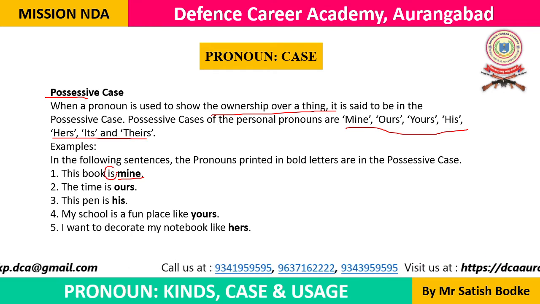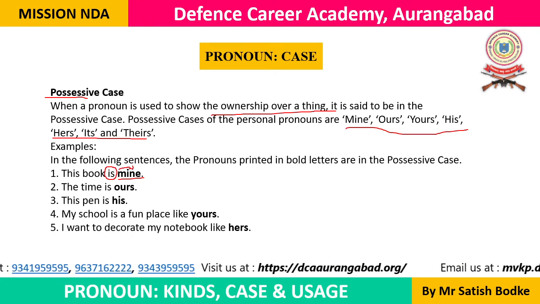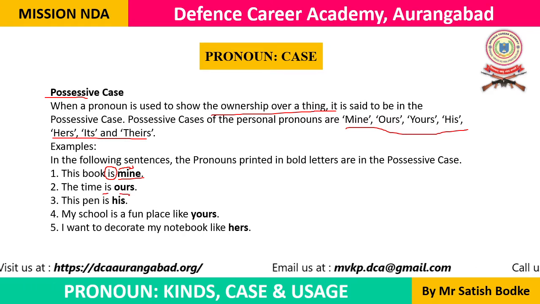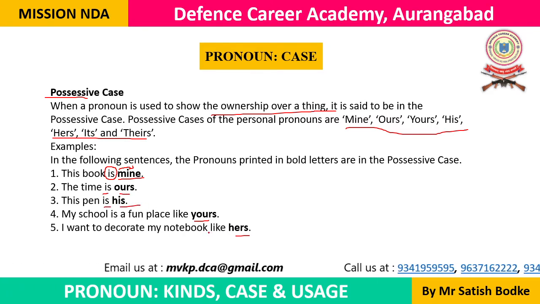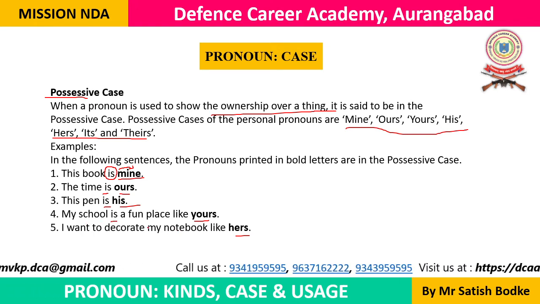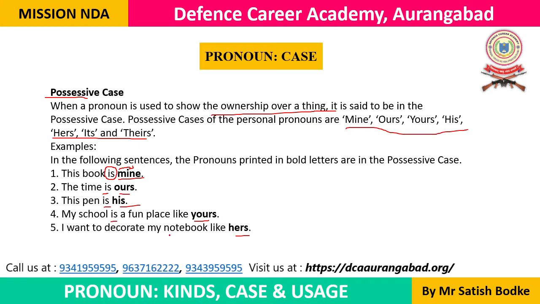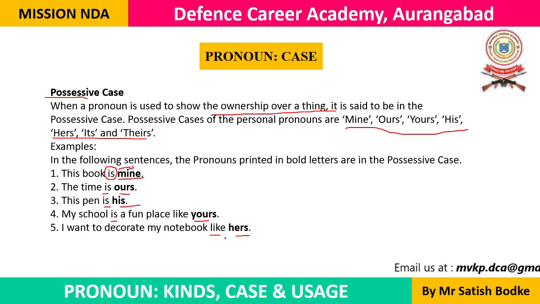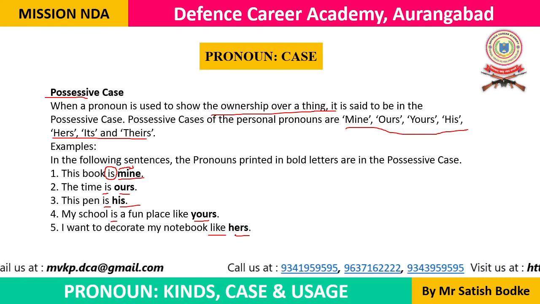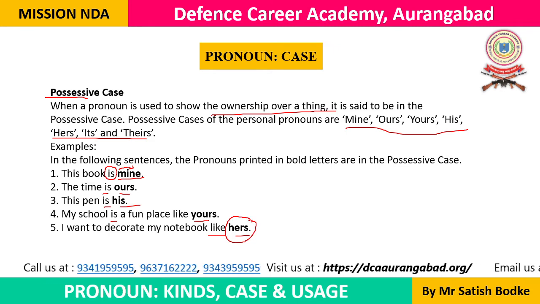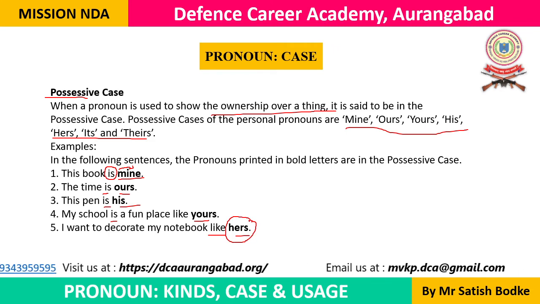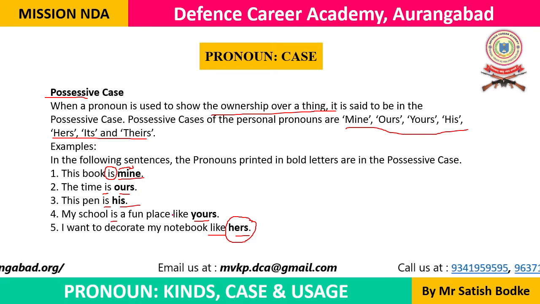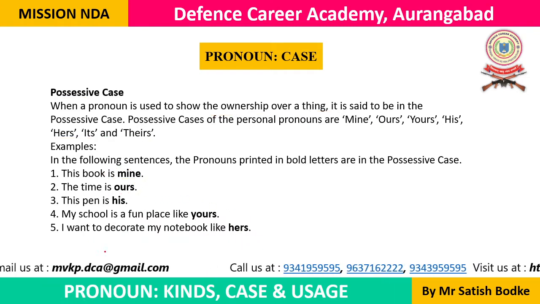After the verb is, we are using this pronoun as a complement. It is not an object. Next, I want to decorate my notebook like hers. Here like is used as a preposition, so it's a different case. Hers is a pronoun. All these are the possessive pronouns which show ownership. That's why they are known as possessive.